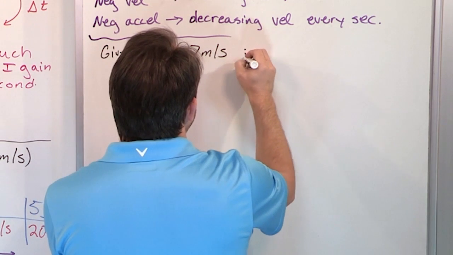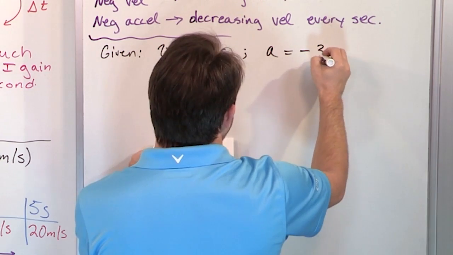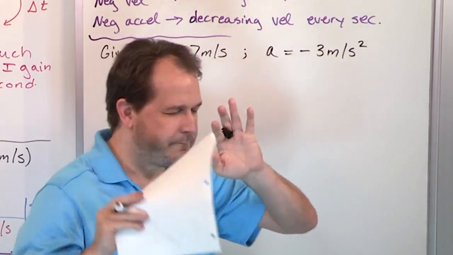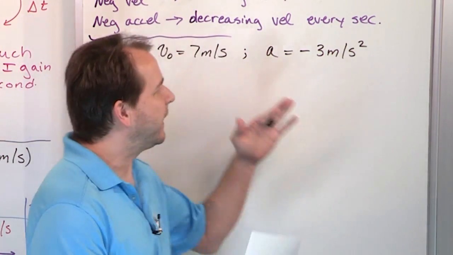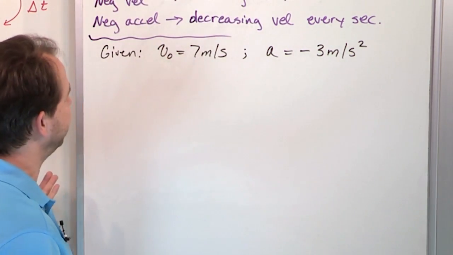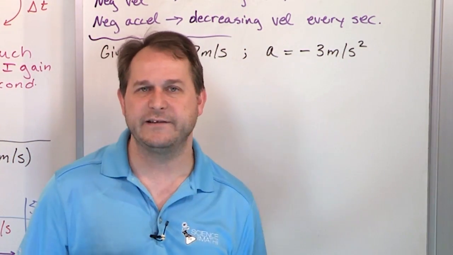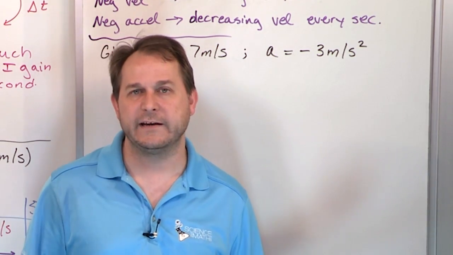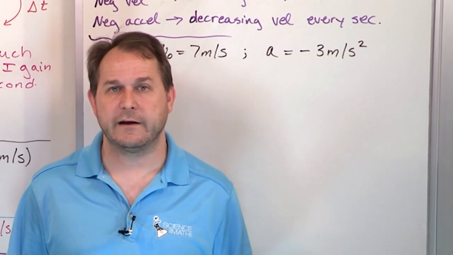And I'm going to give you that the acceleration, a, is negative 3 meters per second squared. So again, a lot of people look at this negative and they start immediately getting confused. What is meters per second squared? What does the negative mean? Well, we go back up here and we say, a positive acceleration means I'm increasing my velocity that much every second, and a negative acceleration just means that I'm decreasing my velocity that much every second. So what this means is I'm not increasing by 3 meters per second every second. I'm actually decreasing my velocity by 3 meters per second every second.